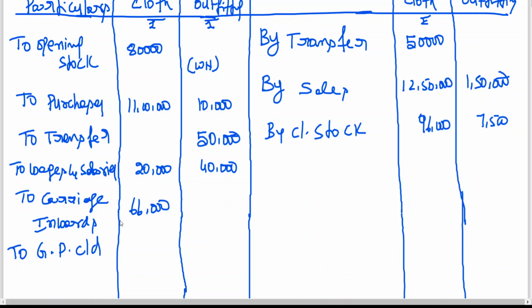You can cross check, my dear friends. In the meanwhile, okay, it is coming to 13 lakhs 96,000.